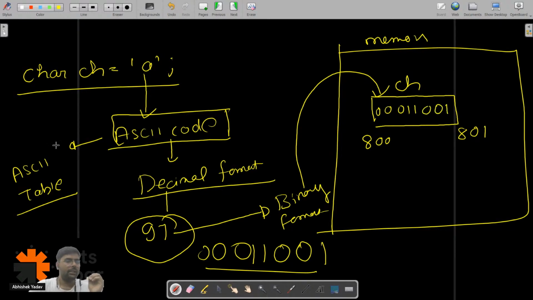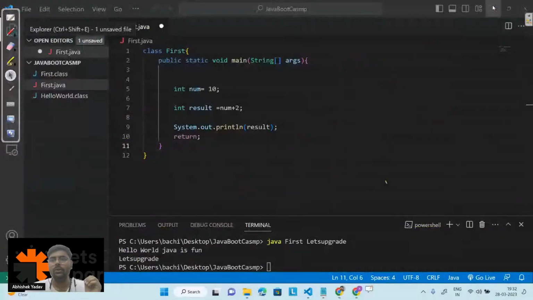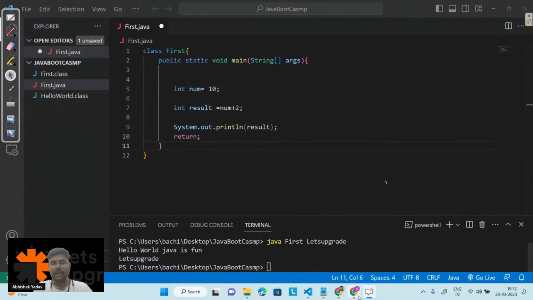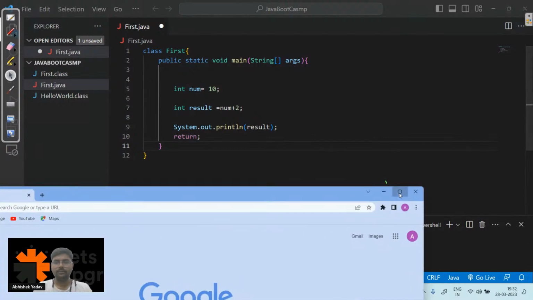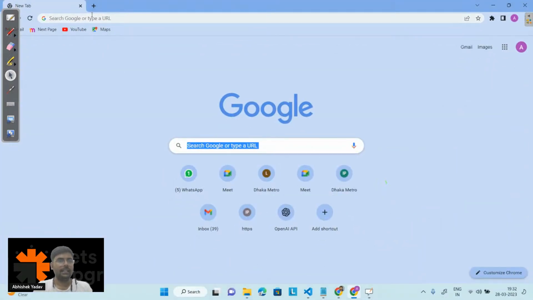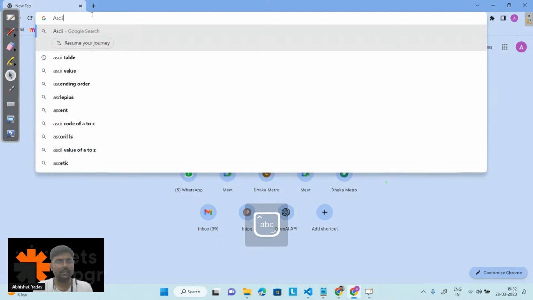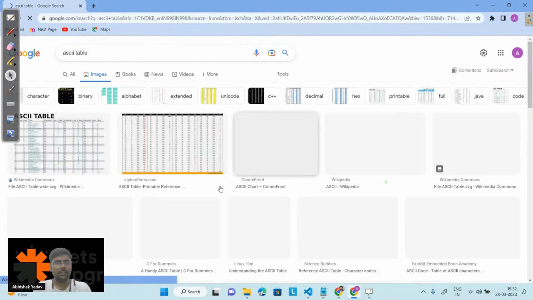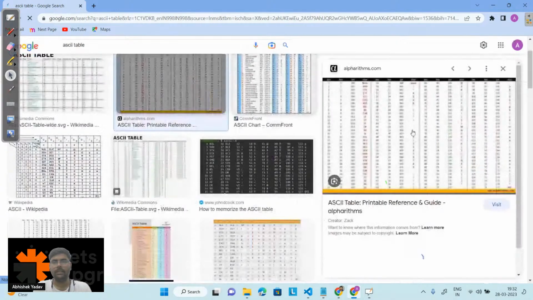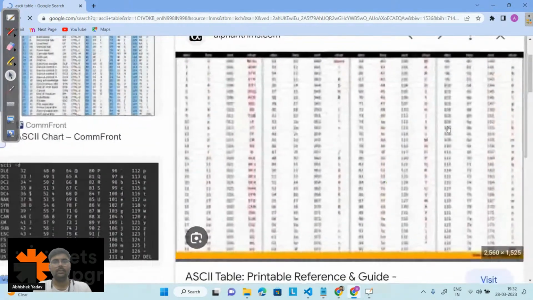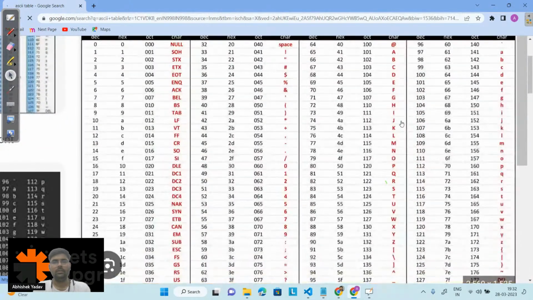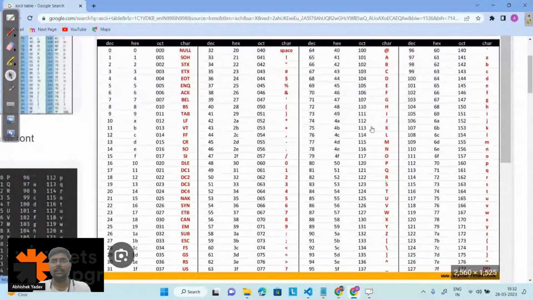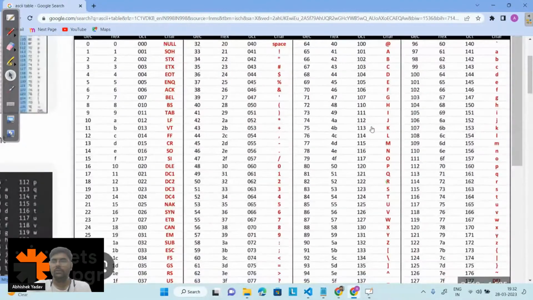And in order to get the ASCII table, you can go to the net and search for the ASCII table, and from the images let's open this one. Here you can see the ASCII table, right? So if you look at the ASCII table here, for each character...